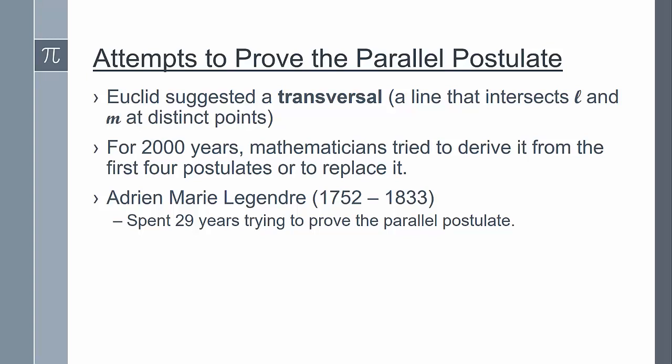Our author goes into more detail about one of Legendre's attempts to prove the parallel postulate. But there's a lot of work to be done before we can detect the flaw in Legendre's proof. So in the next few modules, we'll do all the legwork so we can confidently decide whether or not Legendre's proposed proof is valid.